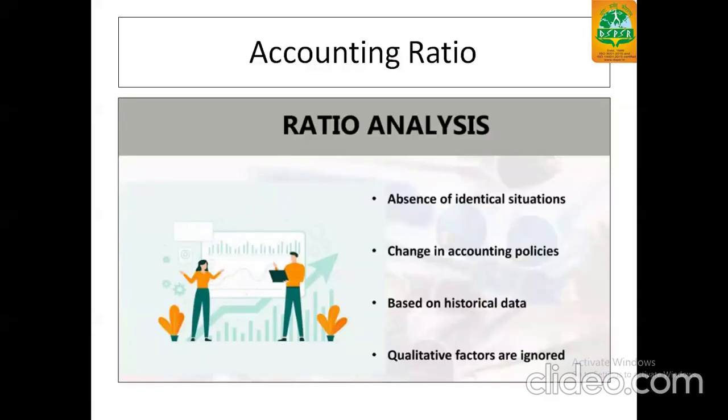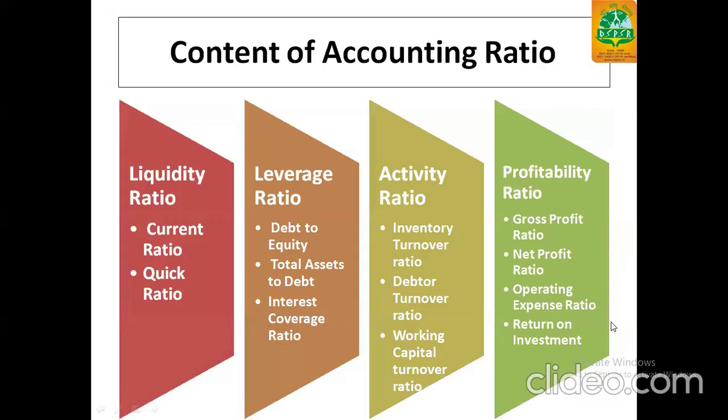Under analysis of financial statements, we'll be covering the accounting ratios. We say accounting ratios, ratio analysis, or financial ratio analysis; it's just the same. It is done based on historical data, while change in accounting policies, absence of identical situations, and qualitative factors are ignored in this process. The content of accounting ratios covers liquidity ratios, leverage ratios, activity ratios, and profitability ratios. There are 4 kinds of ratio, further bifurcated.